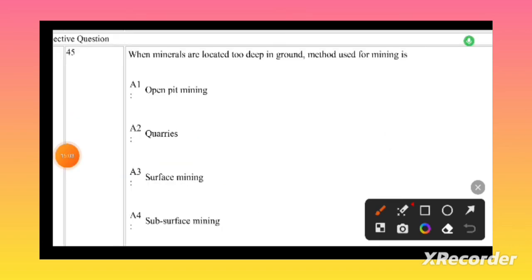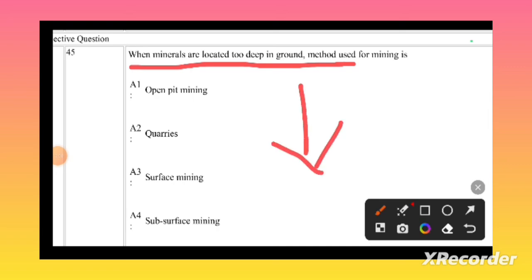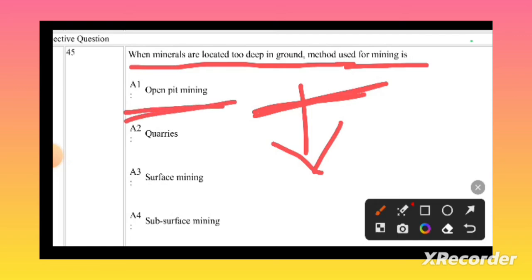When minerals are located too deep, that means very deep inside the earth, very deep inside the ground, which type of method of mining is opted? That means open pit mining is used in the deep ground mineral. When we extract the deep minerals, then open pit mining is what people are using.